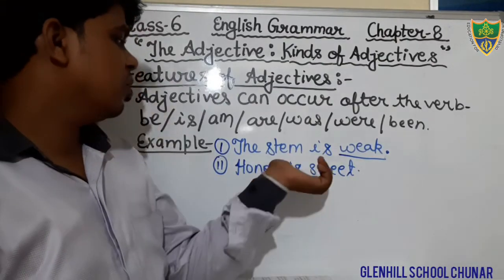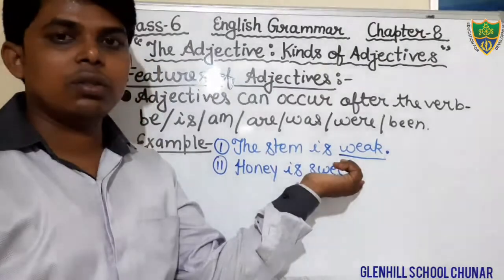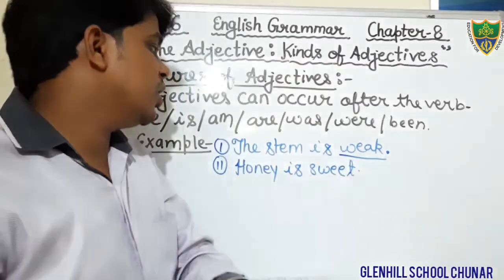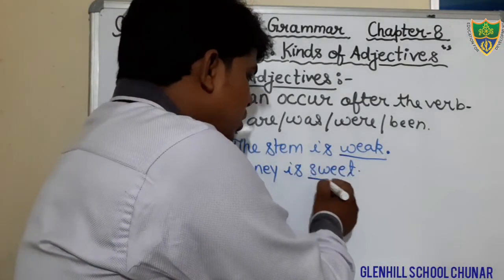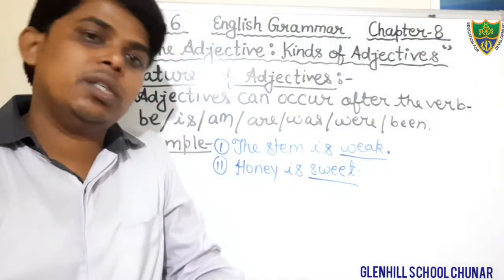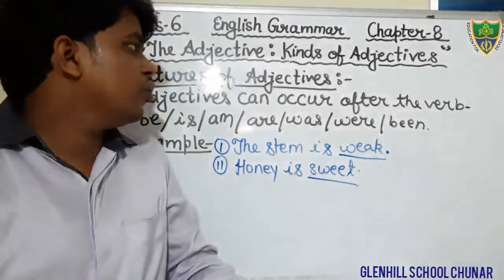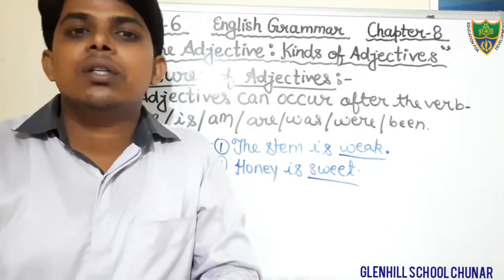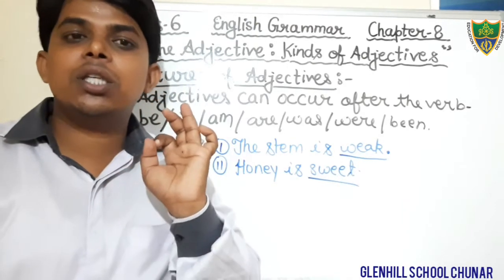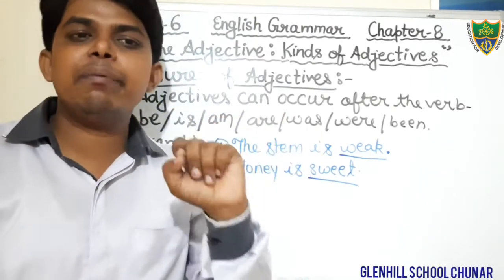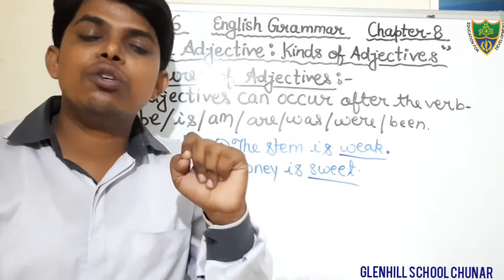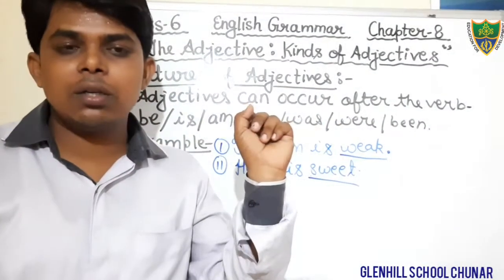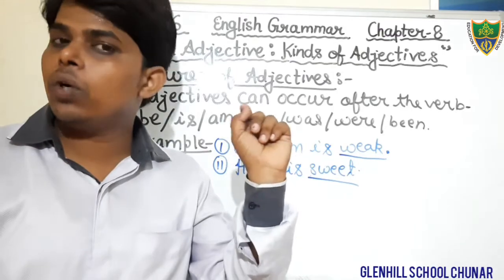Dear students, you can see here the word sweet is an adjective, and it is used just after the verb is. So in the first feature we have seen that an adjective generally occurs just before the noun, and in the second feature we have seen that it is also used just after the verb. What are they? Is, am, are, be, was, were, and been.